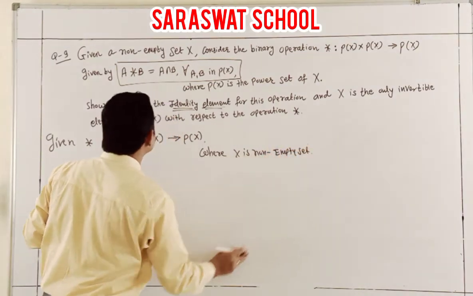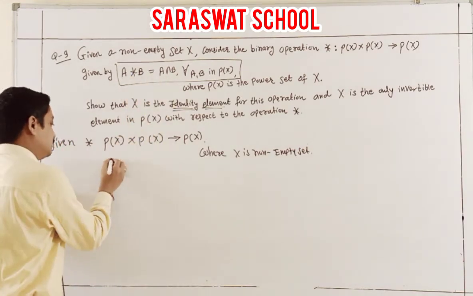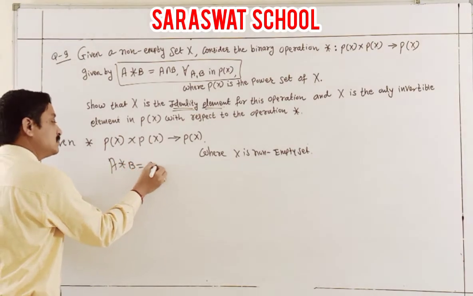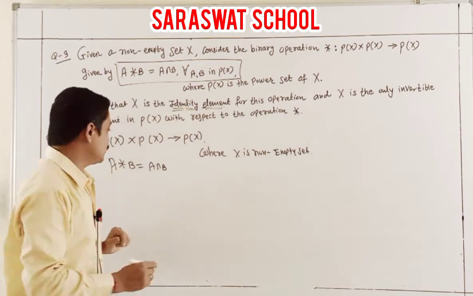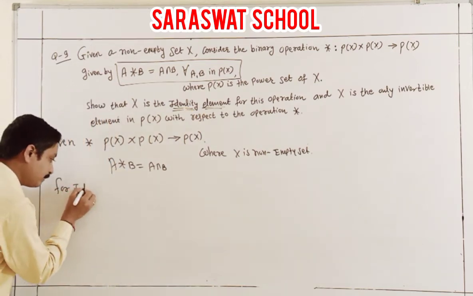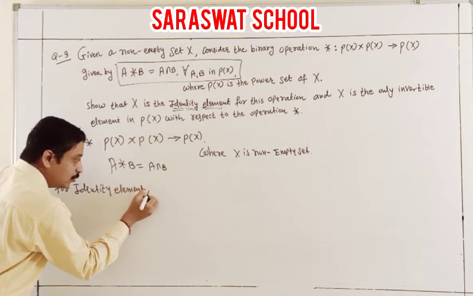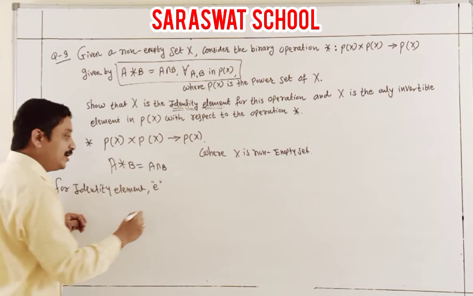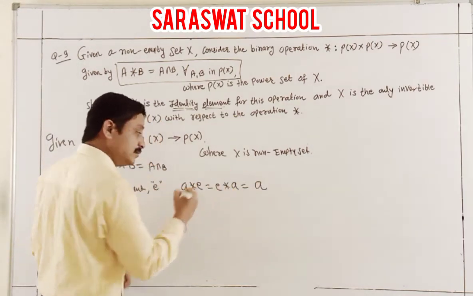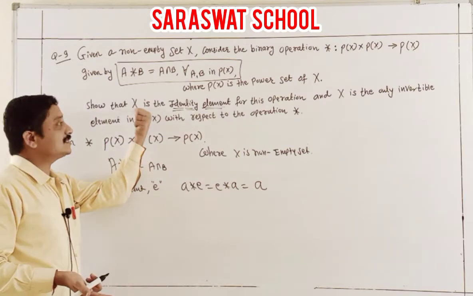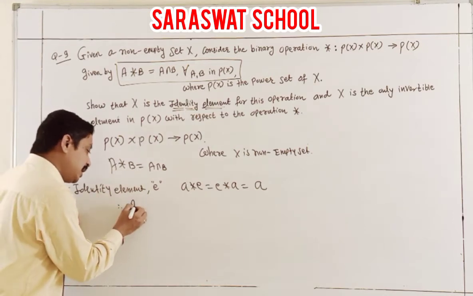I am explaining with this binary A * B = A intersection B, and we prove that the binary has identity X. First of all, for the identity element, I explained already, e. What is the property? A * e = e * A = A. Same here, if I prove that X is an identity, then necessarily we can say A is a subset.